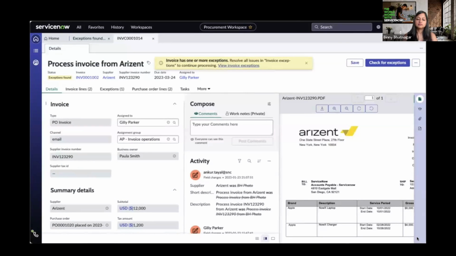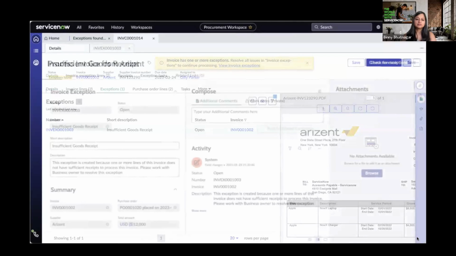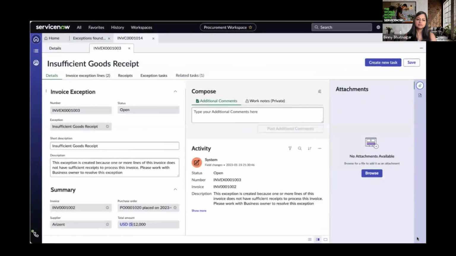Getting back to the invoice, Gilly sees that there are exceptions that need to be resolved. Exceptions are anything that could block the payment of the invoice: data mismatch, inaccuracies, typos, quantity mismatches, and in this case, insufficient goods receipts.